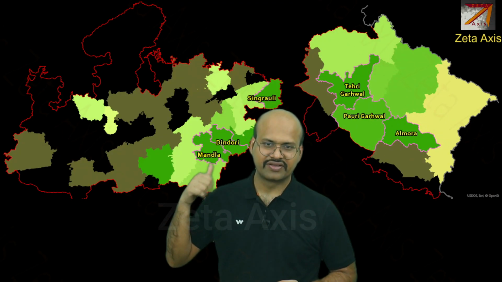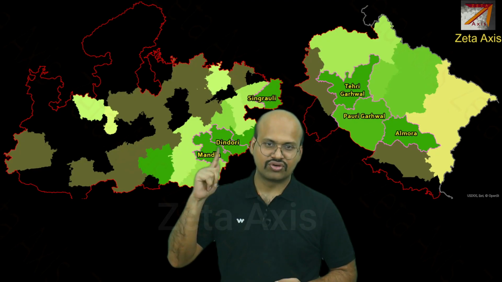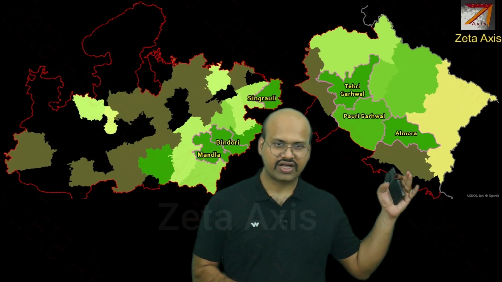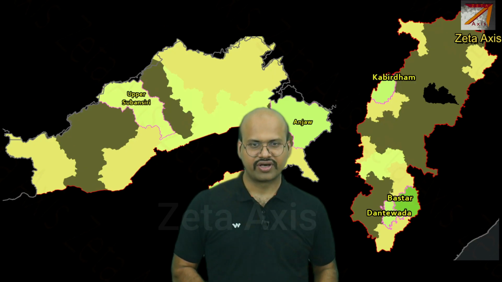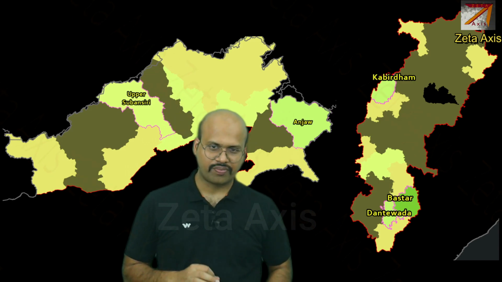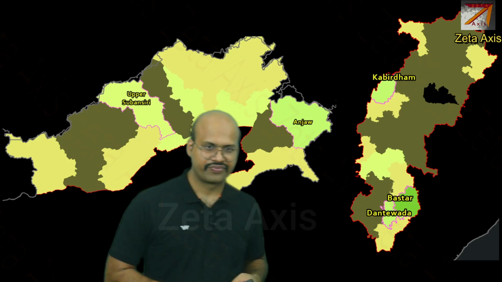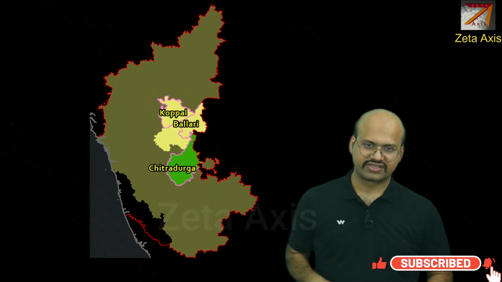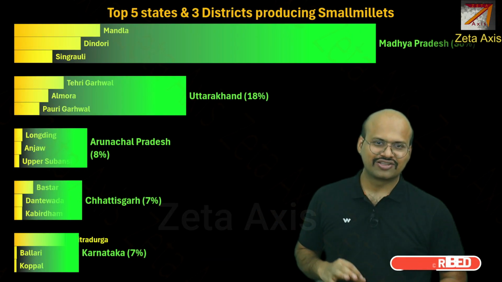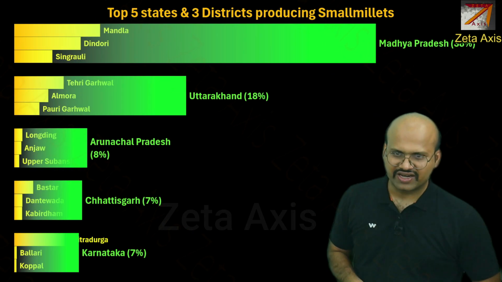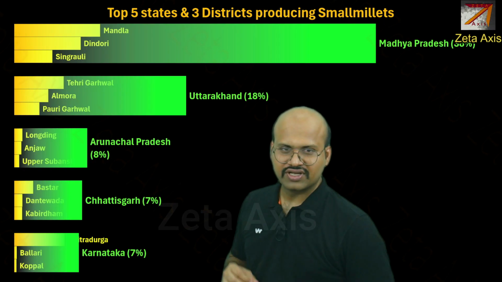Here we have Madhya Pradesh, and these are the top districts: Mandla, Dindori, and Singrauli. While here we have Uttarakhand, Tehri Garhwal, Pauri Garhwal, and Almora. Then we have Arunachal Pradesh, with Upper Subansiri, Anjaw as the top districts producing smaller millets, and then we have Longding here. And then we have Chhattisgarh over here, where we have Bastar, Dantewada, and Kabirdham. And in the last, we have Karnataka, where Koppal, Ballari, and Chitradurga districts are the top producers. Here in this chart, we can see the top 5 states producing smaller millets, as well as the top 3 districts in them which produce smaller millets.